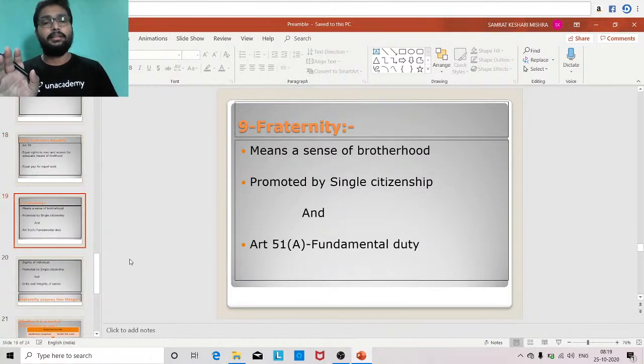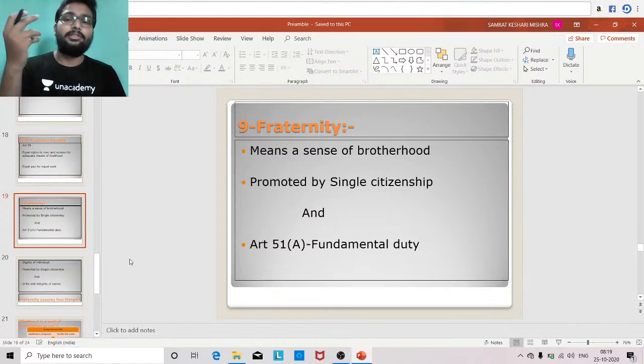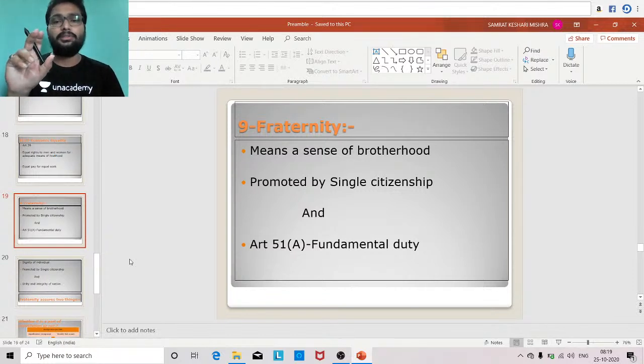The next is fraternity. Fraternity means a sense of brotherhood among the citizens of India. And how is fraternity assured in India? Through single citizenship. Single citizenship means we do not have two citizenships, one for state and one for country; rather we have a single citizenship, that is citizenship of India.